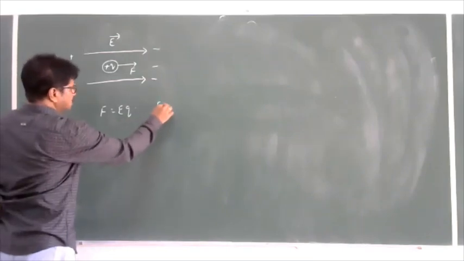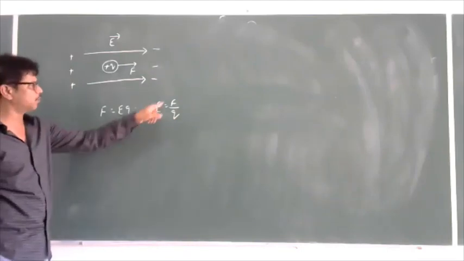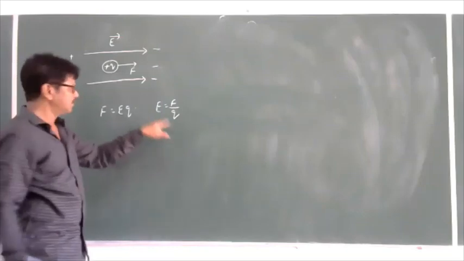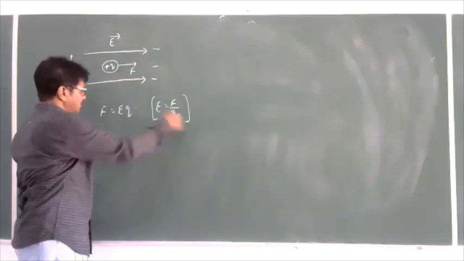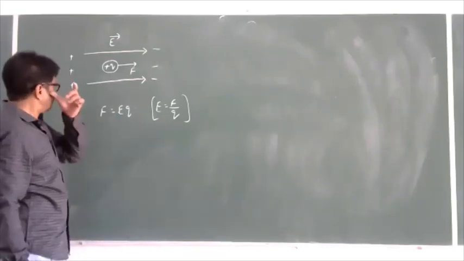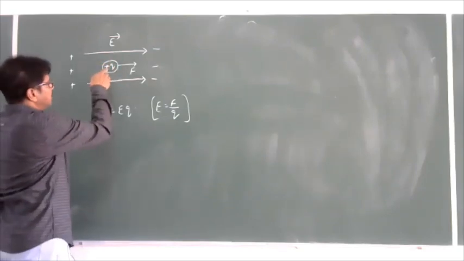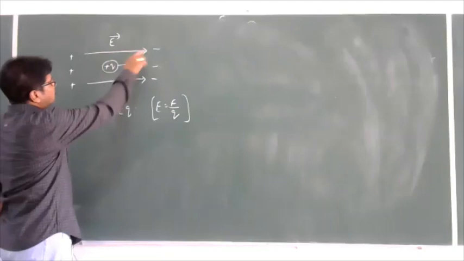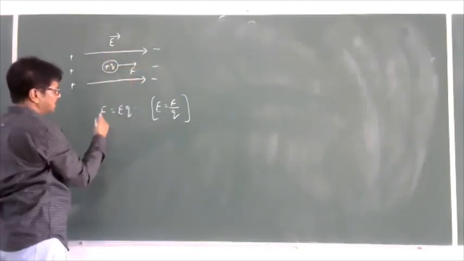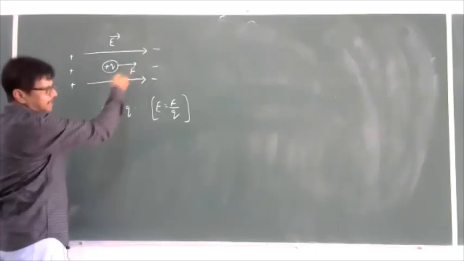We know that E is equal to F by Q. Electric intensity is the force experienced, as we discussed in the definition of electric intensity. From here, F is equal to EQ. How much force will it experience? EQ.